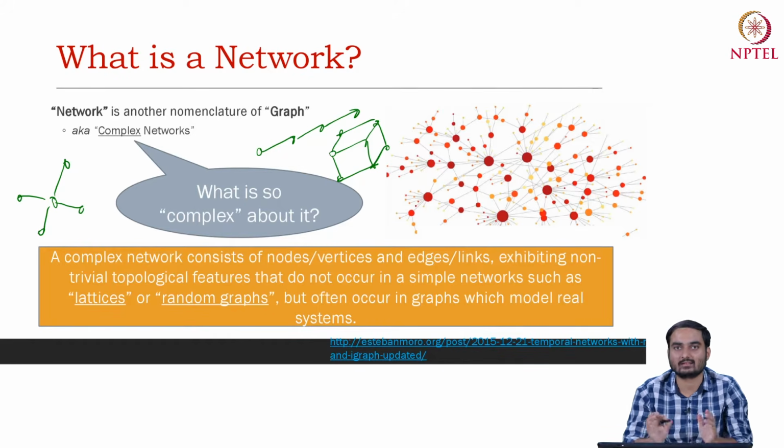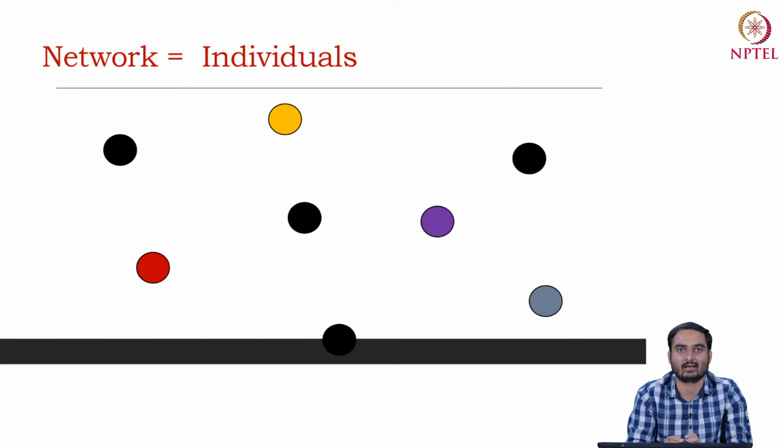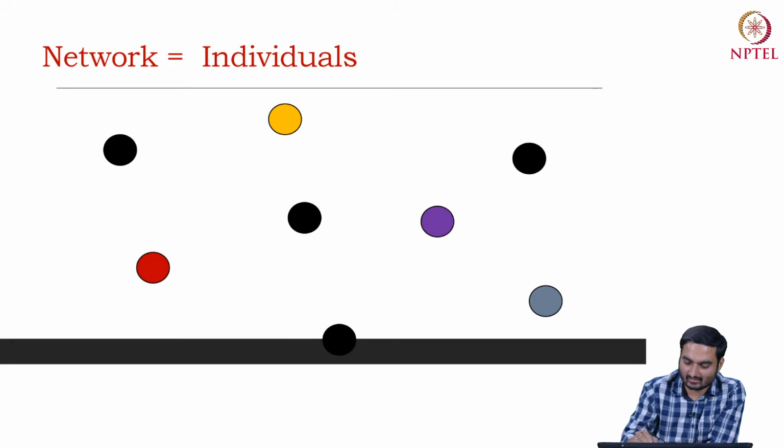In general, when we define a network, we say that there is a set of nodes or vertices, or entities, and entities are linked through edges, or relations or links. As you see in this figure, there are circles of different colors.